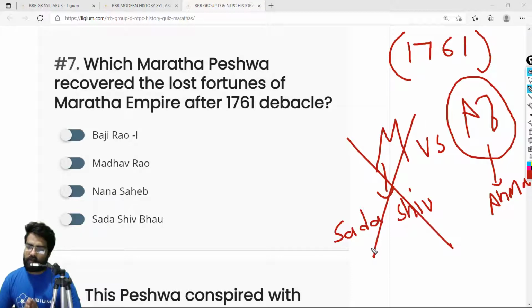They lost their power, they lost their army, but after 1761, within a single decade, they regained all their power. And this was due to the Peshwa called Madhav Rao. Remember, this is a very important guy. He was instrumental in what is called the Maratha resurrection. Basically, the Marathas were defeated, but because of Madhav Rao, their power rose back. They gradually got their power back. So the correct answer is Madhav Rao, option B. Seventh, option B.